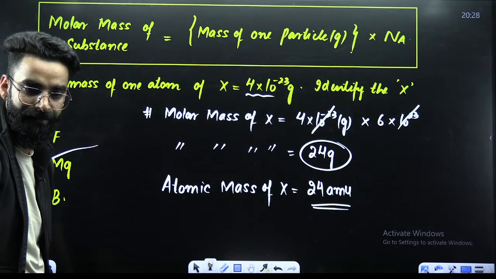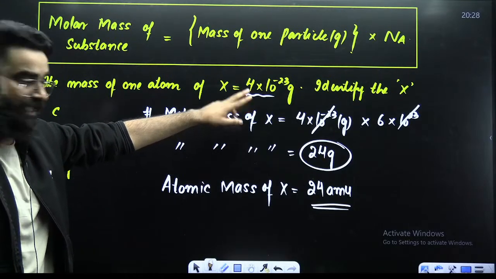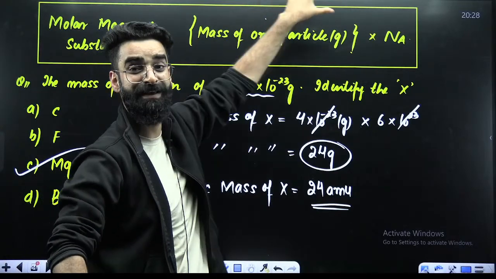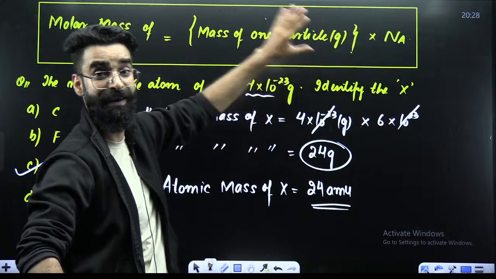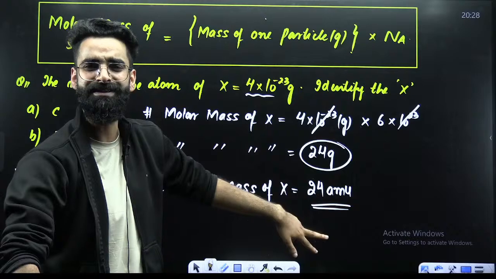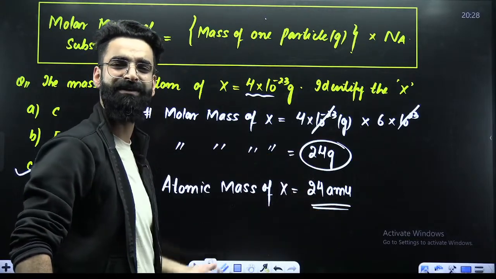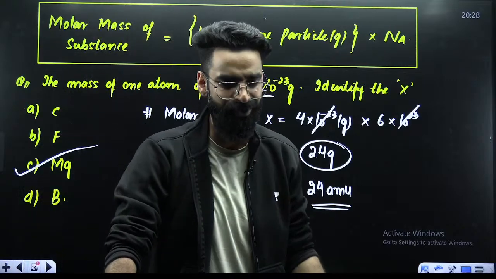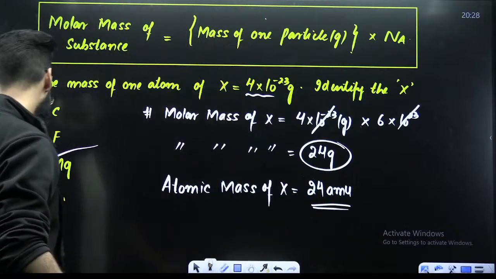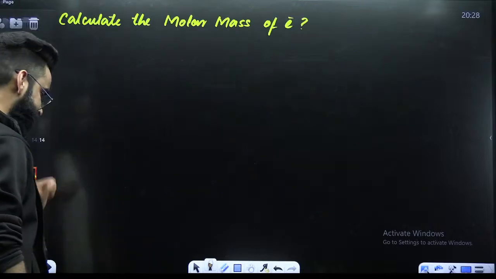Right, people? So I was given the mass of one atom of X. If you know the mass of one particle of any substance in grams, you're just supposed to multiply that with Avogadro's number. What do you get? You'll be getting the molar mass of the substance. And since you got the molar mass of the substance, now change the units. Instead of grams, write AMU. You got the atomic mass of X. And which element among the following has got the atomic mass of 24 AMU? You know, it is magnesium. I believe this is clear. If this is clear, let me know in the chats quickly.